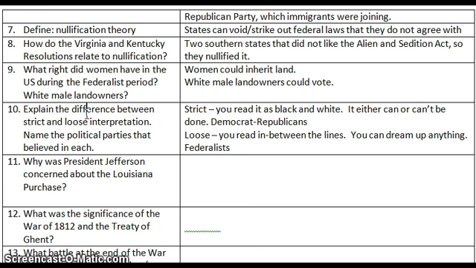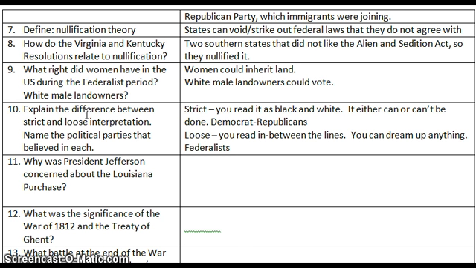Explaining the difference between strict and loose interpretation of the Constitution. Strict means if it's not written, it cannot be done. So if it's not in plain black and white, then you cannot do it. And these would be people who are Democratic Republicans. So this is Thomas Jefferson. He is a strict interpreter of the Constitution.